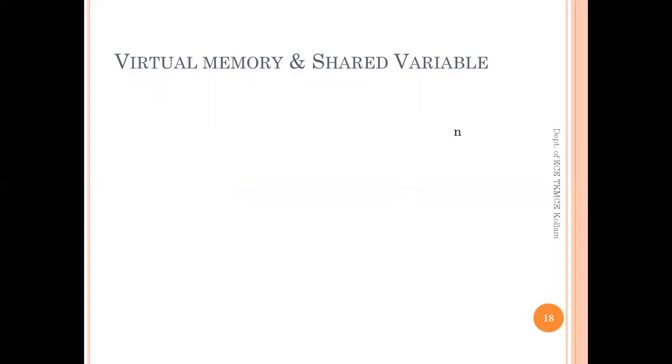Virtual memory and shared variables. You will understand more about the technique that we had discussed just before while we are discussing this session. So virtual memory and shared variables. Address translation is used to protect one process from another, explicitly trying to make sure that variables of one process could not access variables of other process.